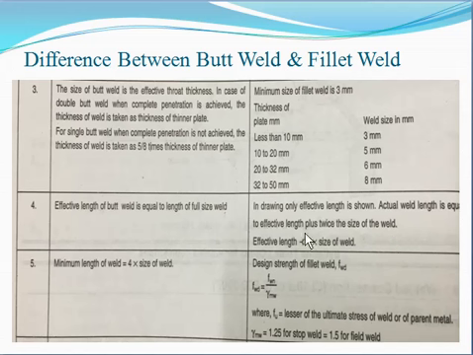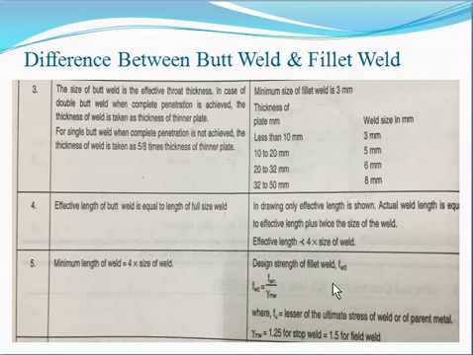The effective length should not be less than 4 times the size of the weld. This is the criterion given by the IS code, and you can read it in clause number 10.5. The last point: the minimum length of the weld is equal to 4 times the size of the weld, same criterion.